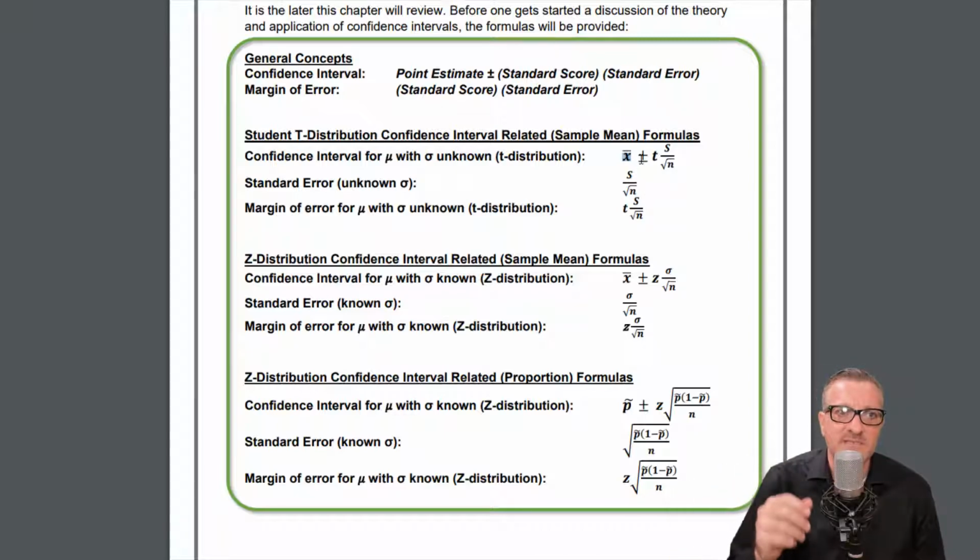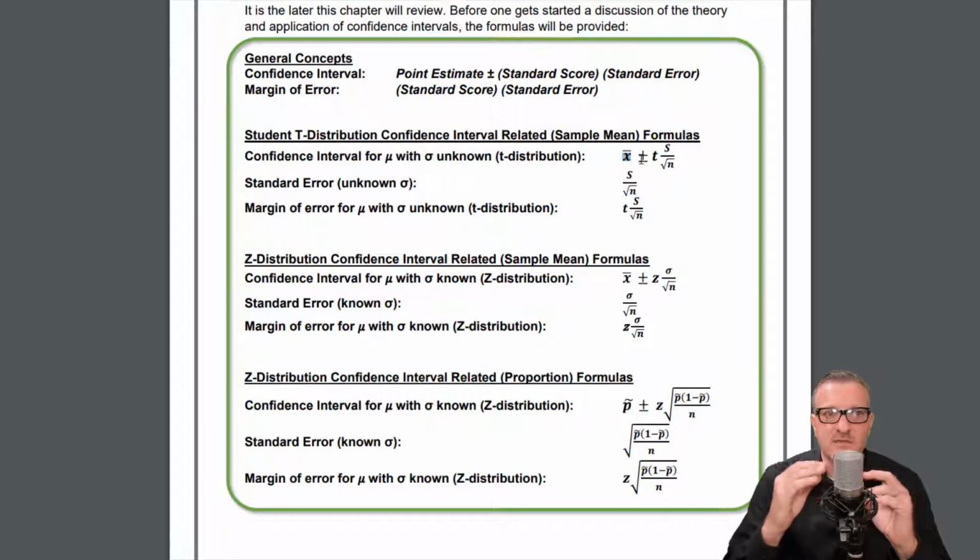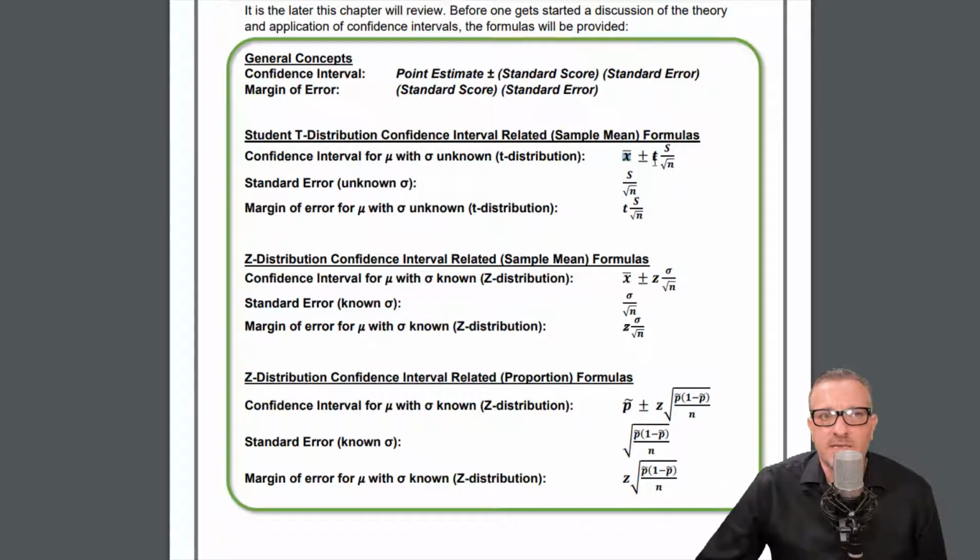When you see plus and minus, it means we produce the calculation for it being plus, and then we run it for it being minus. And then this is our t-score that we're going to get from the table, and it's the t-score multiplied by the sample standard deviation over the root of n. And that's all it is. These calculations, like I said, are not bad.